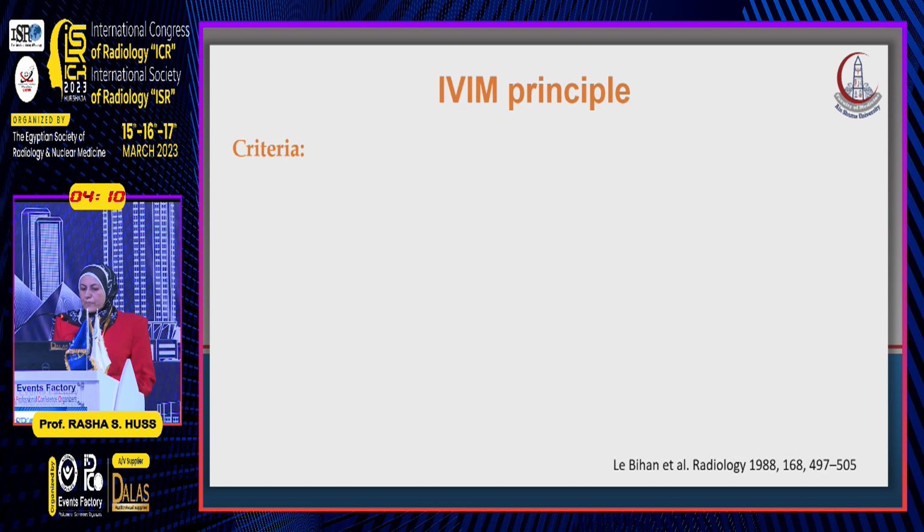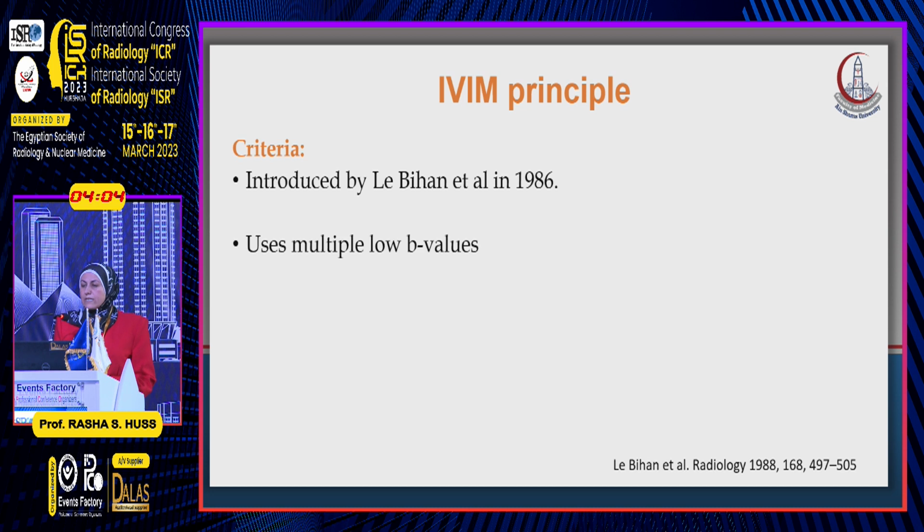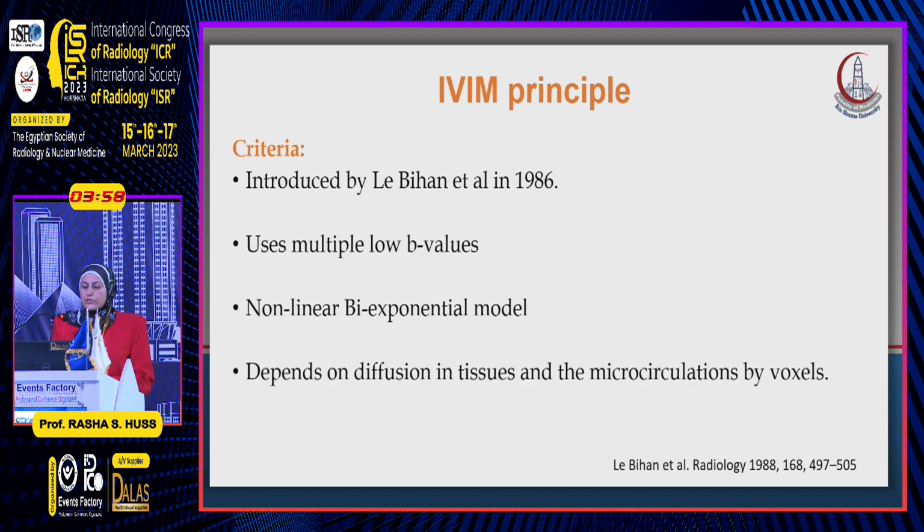While the IVIM principle was introduced by Le Bihan et al. in the 1980s, and it uses multiple low b-values to allow a non-linear bi-exponential model to evaluate the microvascularity of the tissues as well as the cellular packing of these tissues. It is helpful in tissue characterization.